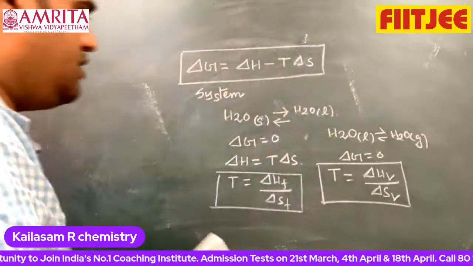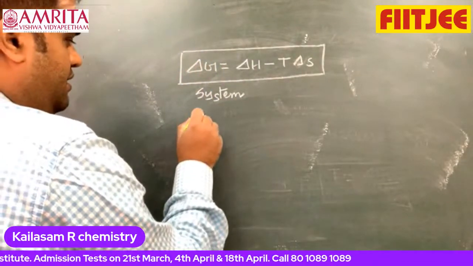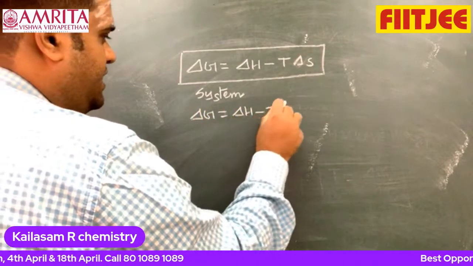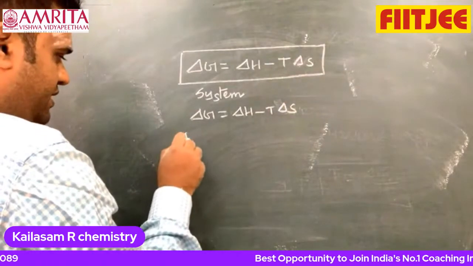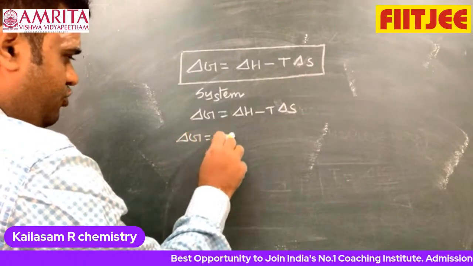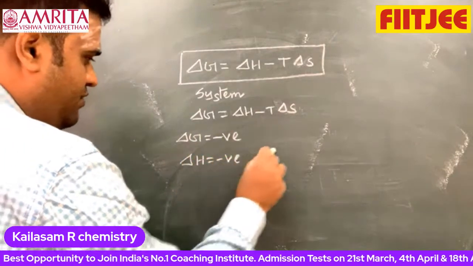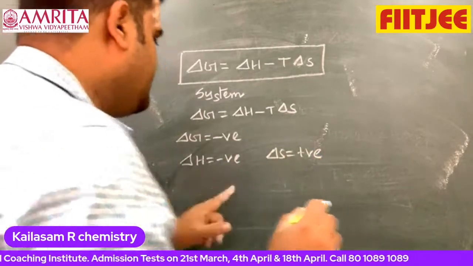How are you going to say that? Look at this. Delta G is equal to delta H minus T delta S. At constant temperature, if delta G must be negative, the condition will be that delta H is negative and delta S is positive.